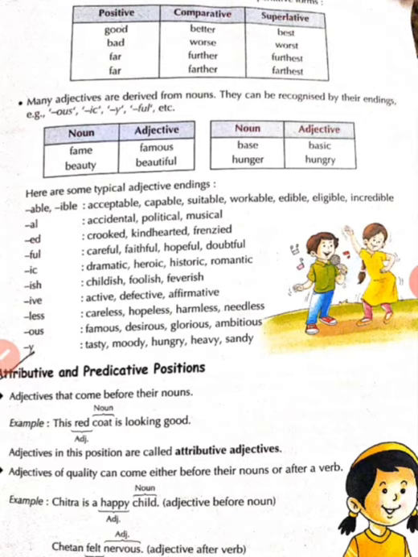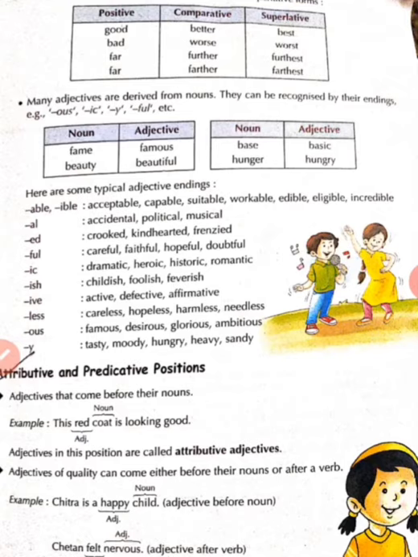Many adjectives are derived from nouns. They can be recognized by their endings. Ending means some suffix will be used at the end of the noun, and when suffixes are added to the noun, then they will become adjectives. Noun fame, adjective would be famous by adding the suffix OUS. Beauty is a noun. By adding the ful suffix, it would be beautiful, and beautiful is an adjective.